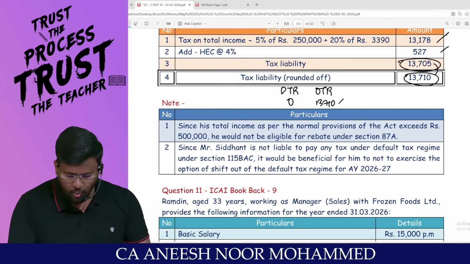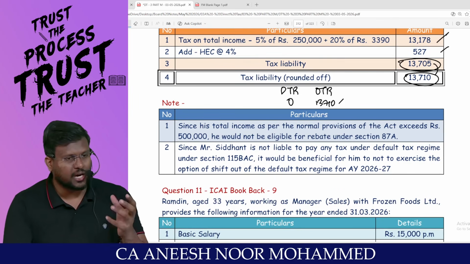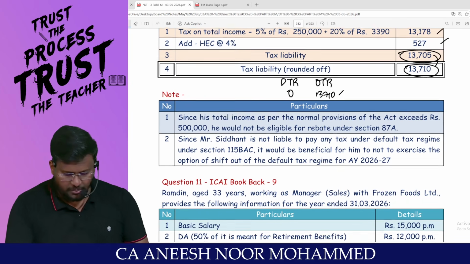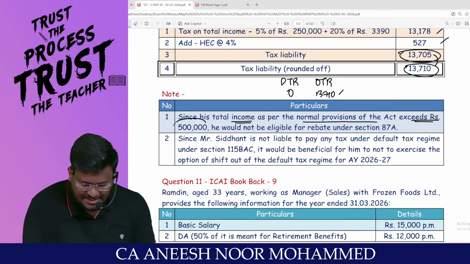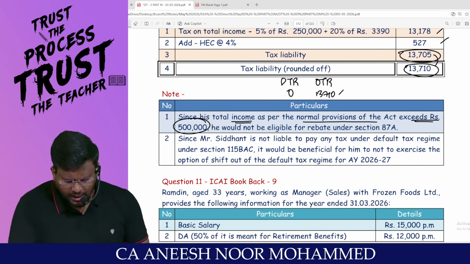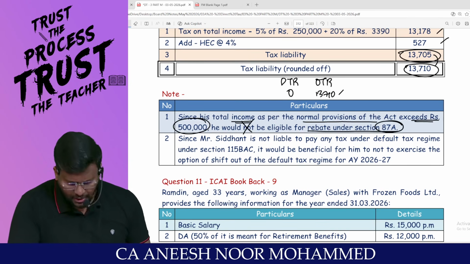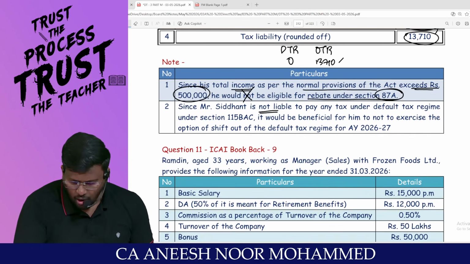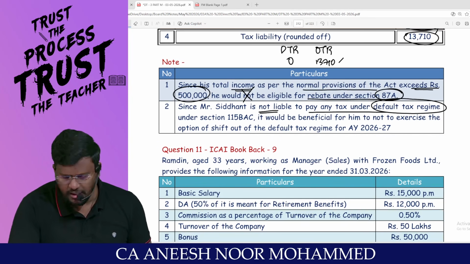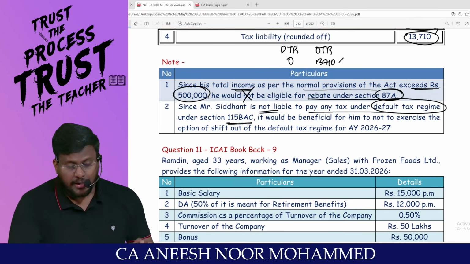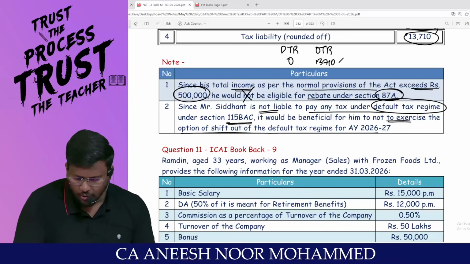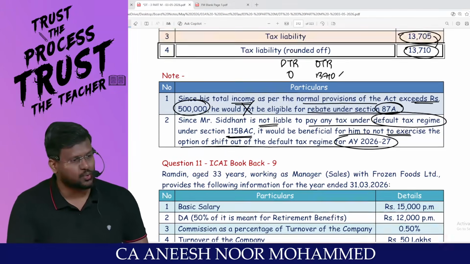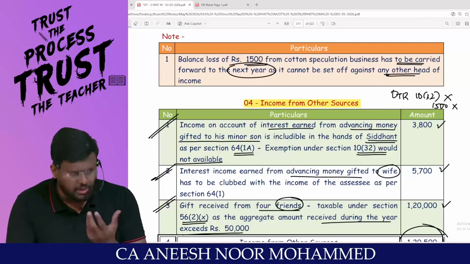What recommendation will you give? It's better to travel through the default tax regime, since his total income as per the normal provisions of the Act exceeds 5 lakh. He won't be eligible for rebate under 87A. Mr. Siddharth is not liable to pay any tax under the default tax regime under 115BAC. It would be beneficial for him not to exercise the option of shifting out of the default tax regime for assessment year 26-27.